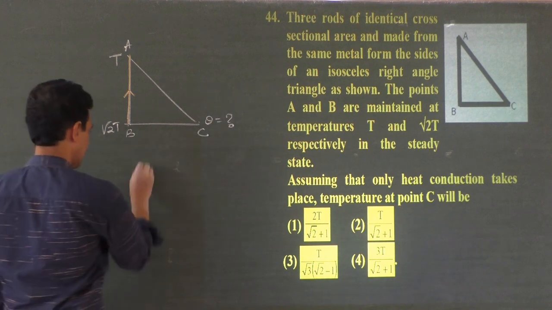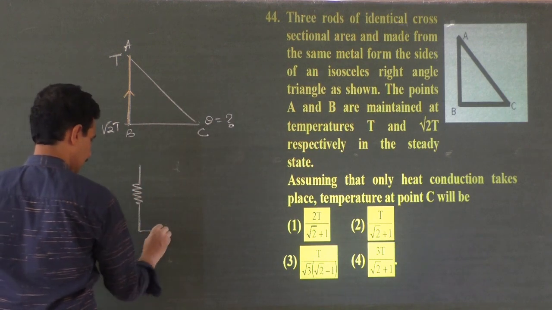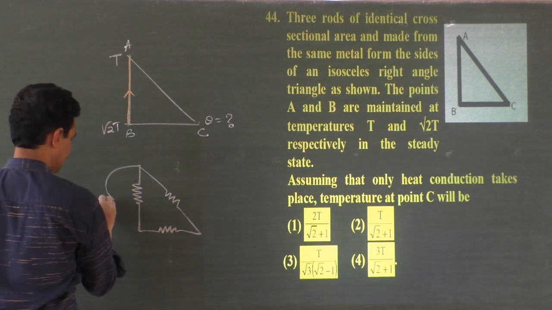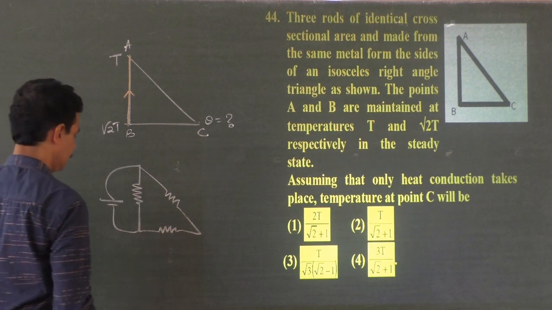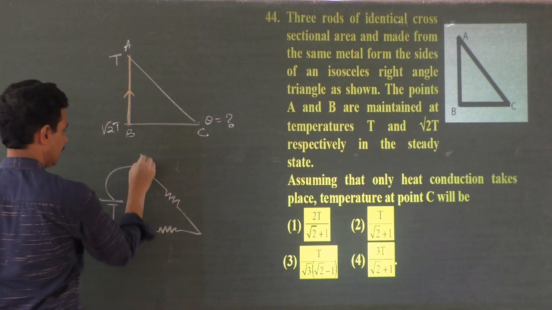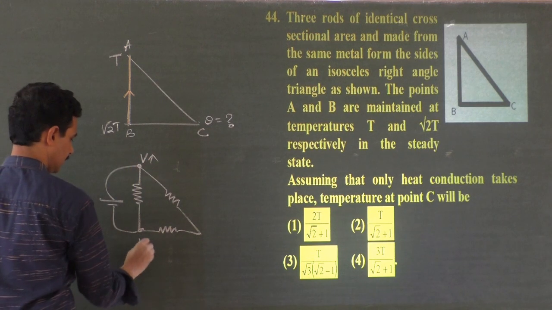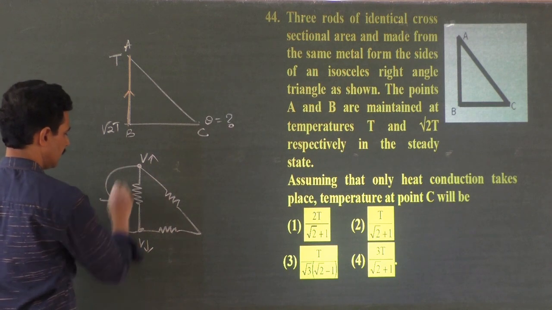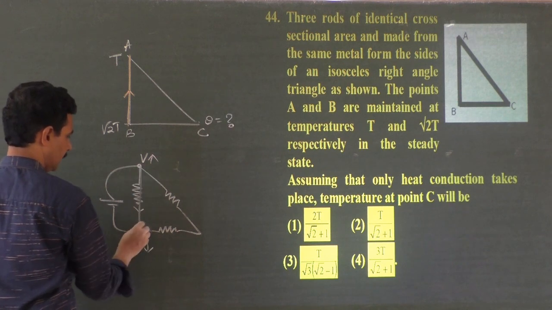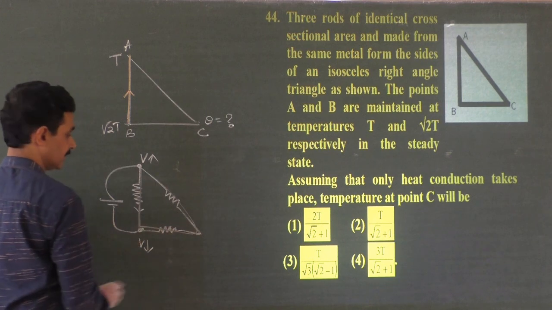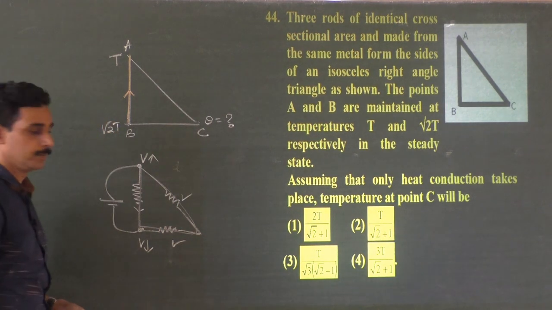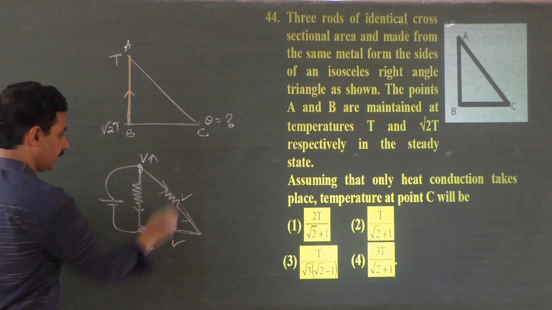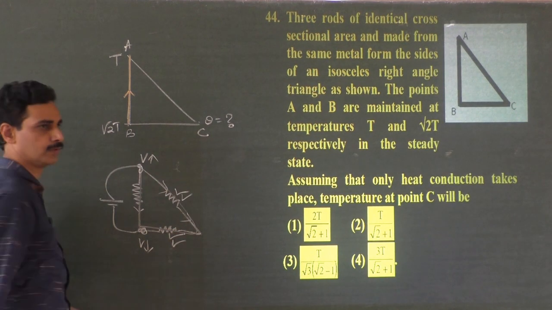It is very similar to connecting a resistance wire, 3 resistors connected like this. Now connect a battery here. What is the meaning of connecting a battery? You are maintaining a higher potential here and a lower potential here. Current flows from higher to lower potential. These two become series now, because these two ends are connected to the battery. Whatever current flows through this, the same current should flow through this.